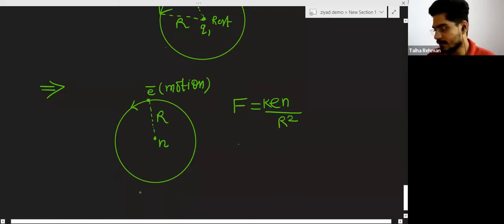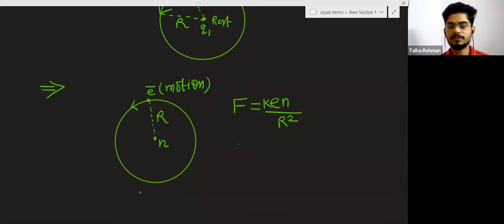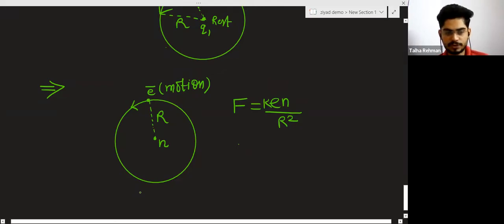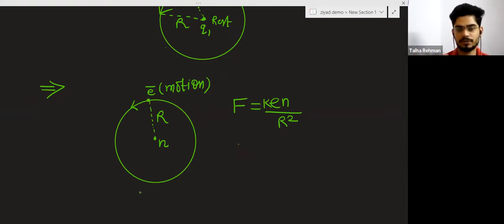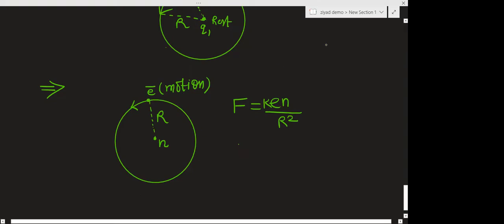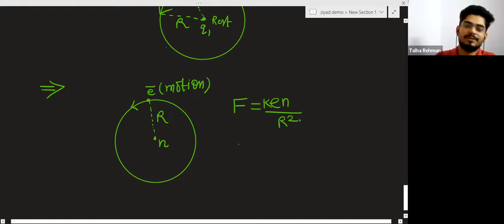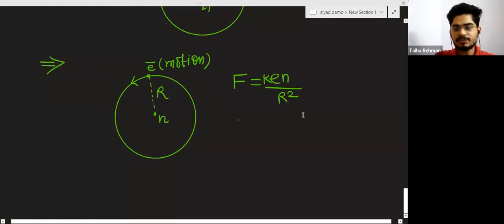One thing more, I am telling you additionally. Do you have any idea about circular motion? How does a body perform circular motion, what are the requirements of circular motion? If no, then no problem. Actually, I just want to tell you this force of interaction is responsible for the circular motion of the electron.